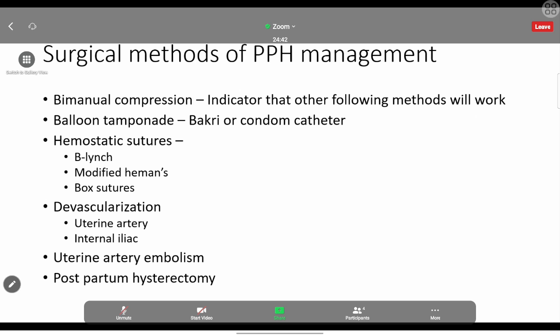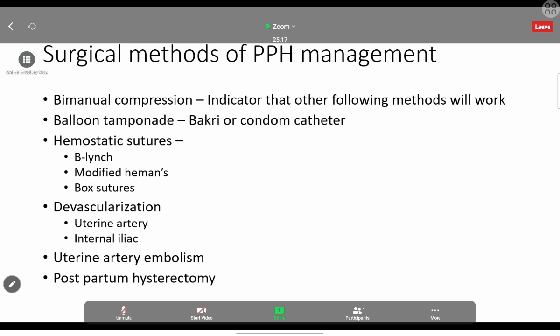Then also radiologically, we can use the uterine artery embolization. That is also a method. Sometimes we also can use the clamping of the aorta as well. We can use the descending aorta, abdominal aorta also, or at the level of the pelvis, we can use the clamping of the aorta as well. But we can't do the clamping for a long period of time, because it will cause ischemia to the limbs. So that is not possible for a long period of time. So we can use it for a small period of time.